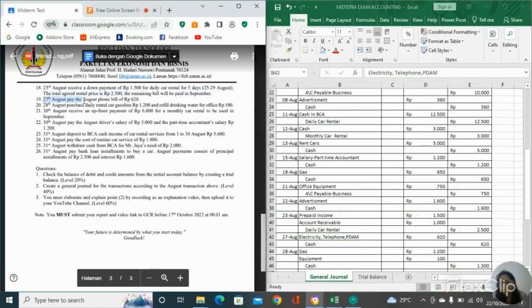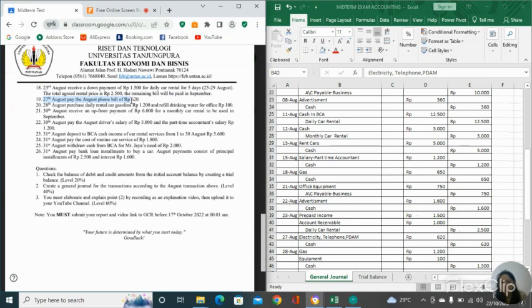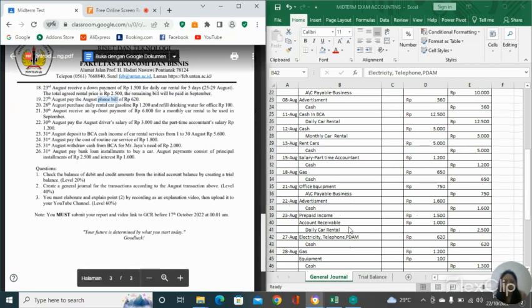27th of August, paid the August phone bill of 620. So the phone bill counts as expense. Every time expense is increased, it's going to be debit. So we write this as electricity, telephone, PDAM. So the debit 620 and our cash is decreased 620.